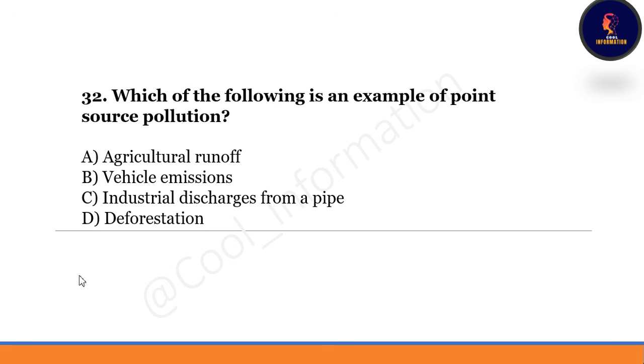Next question. Which of the following is an example of point source pollution? Both the point source and non-point source pollutions are very important, and you must know the example of both these pollutions. Option A is agricultural runoff, B vehicle emissions, C industrial discharge from a pipe, D deforestation. Correct option will be option number C. Industrial discharge from a pipe is an example of point source pollution. Agricultural runoff is the example of non-point source pollution.